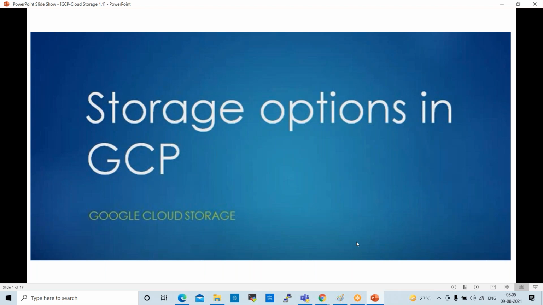Fine. So basically, what is storage? What is cloud storage? Google Cloud Storage is a global storage. Also, this is object storage, which allows retrieval of any amount of data at any time. You can use cloud storage for a range of scenarios, including serving website content, storing data for archival and disaster recovery, or distributing large data objects to users via direct downloads. And now, storage options in GCP.